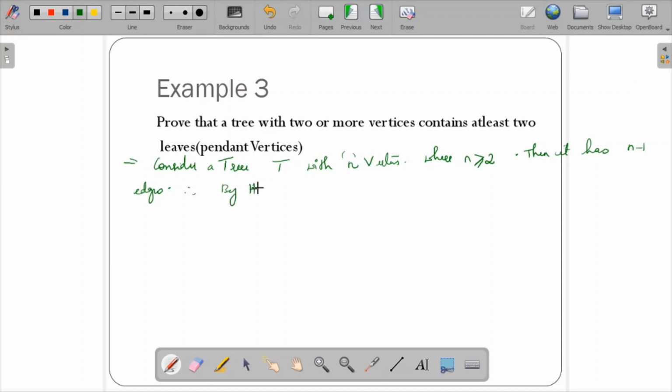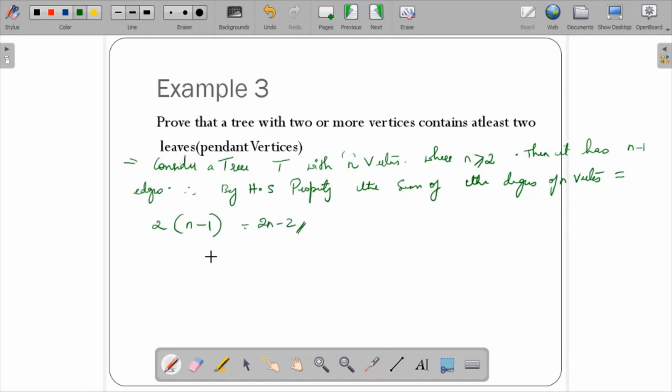Therefore, we know that by handshaking property, the sum of the degrees of n vertices is equal to twice the number of edges, that is nothing but 2 into, here in the tree we have n minus 1, that is nothing but 2n minus 2.